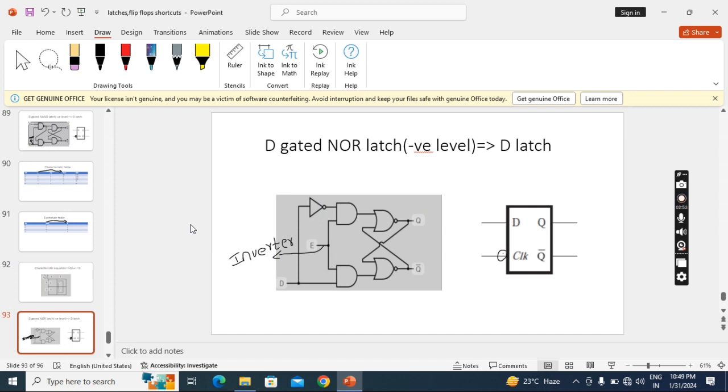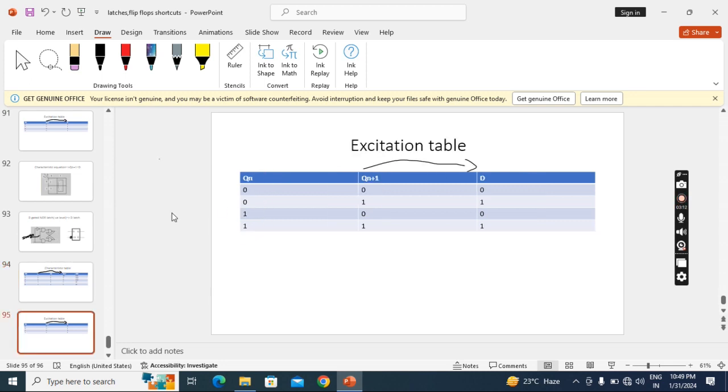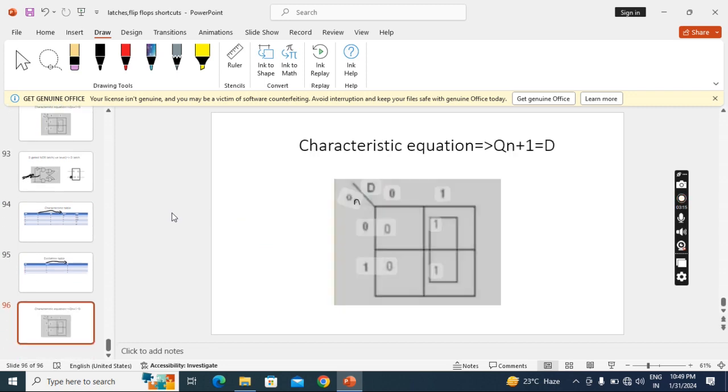Now with negative level NOR. Here we keep inverter and here we keep bubble. Now this is same as previous, and this is same as previous, and this is same as previous. Before watching this lecture, you should watch SR gated and non-gated latches. Then only you can understand this.